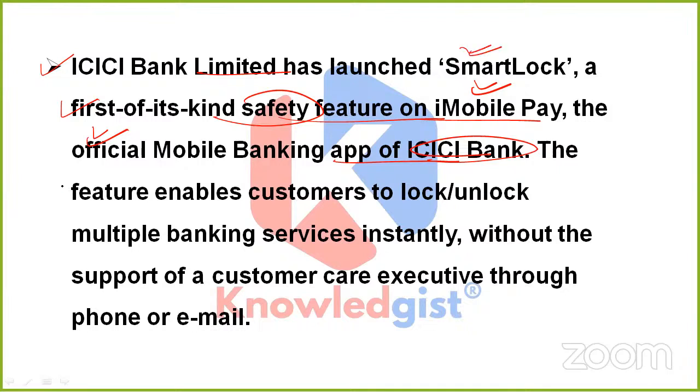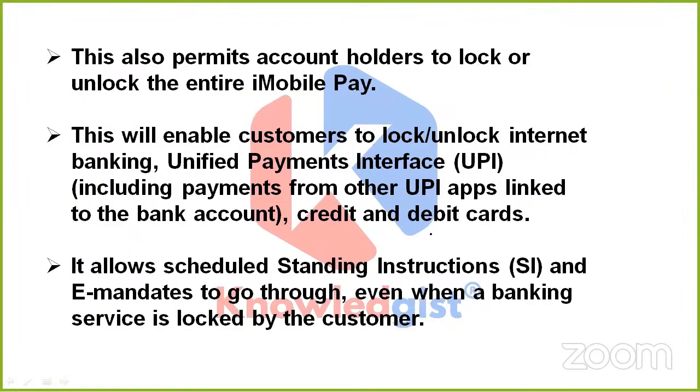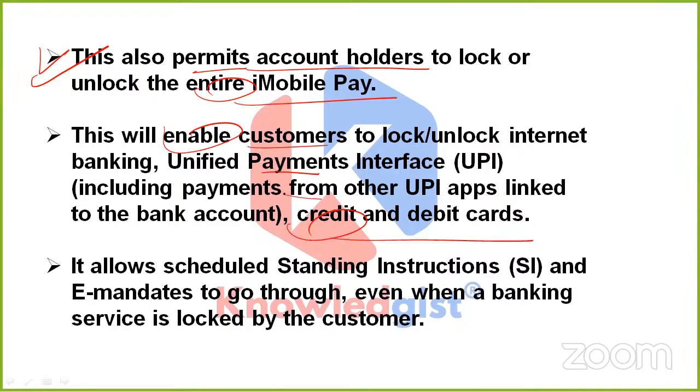And what does this Smart Lock do? This feature enables customers to lock and unlock multiple banking services instantly without the support of a customer care executive through phone or email procedure. It also permits account holders to lock or unlock the entire iMobile Pay. This safety feature will enable customers to lock and unlock internet banking, UPI, credit and debit cards, apart from any payments made from UPI apps linked to the bank account. It also allows scheduled standing instructions and e-mandates to go through even when a banking service is locked by the